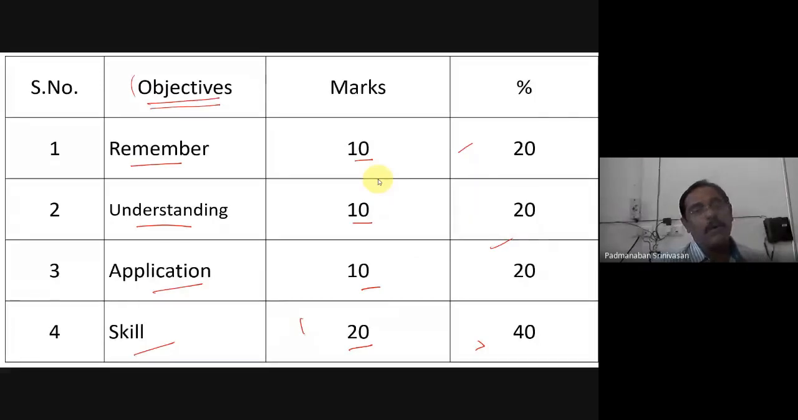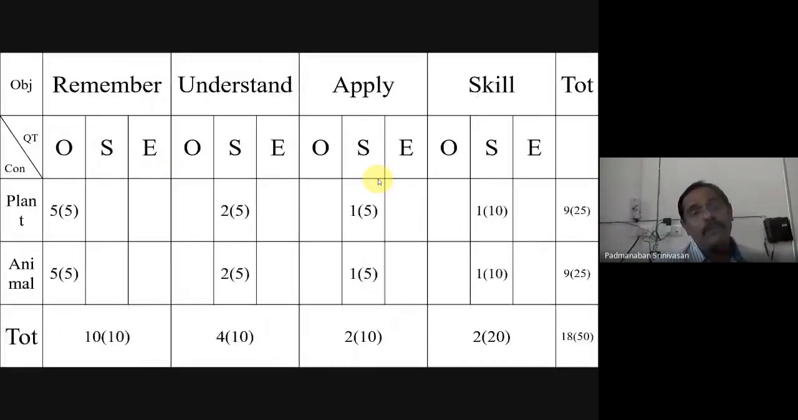Okay, now this is the blueprint. You can have a glance. We will discuss.